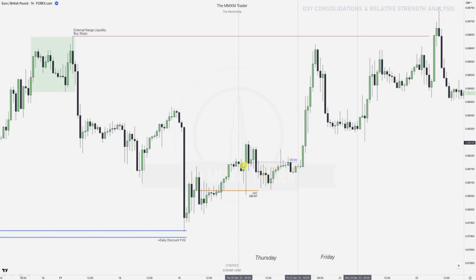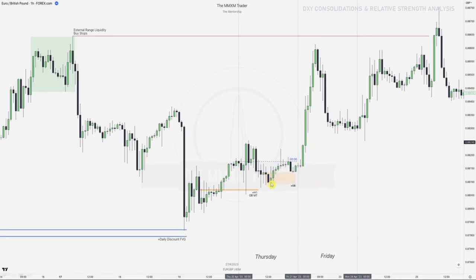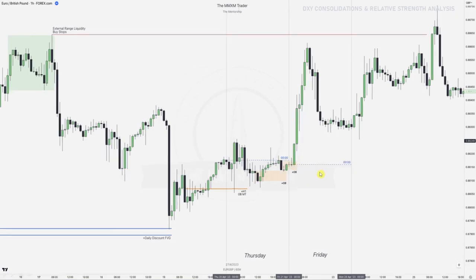So over here, again, New York midnight price line, right? We drop below, hitting that discount array, and then we can focus on buys even on Friday. Over here, we've got that order block formed at the middle of the day, around end of New York session. Price is still being supported because we're on buy side of the curve. We want to see those down close candles support price action into higher prices, which happens over here. And then again on the next day, Friday, we have this bullish order block formed over here, and you can see price action is moving away from it, and eventually we clear out those external range liquidity buy stops.